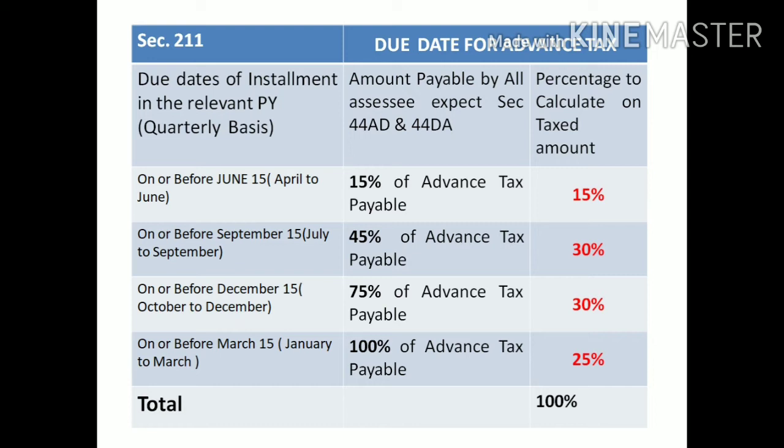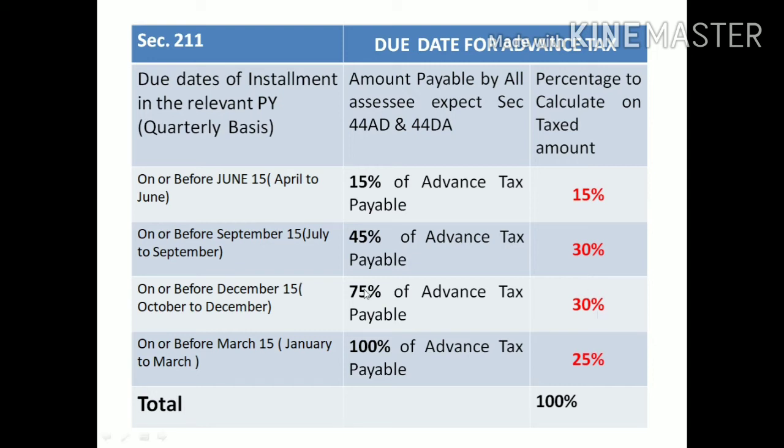For completion of the third installment, the assessee should have paid 75% of the advance tax amount in total. Then for fulfillment of the 75%, how much percentage is going to be calculated? Simple, that is 30%.